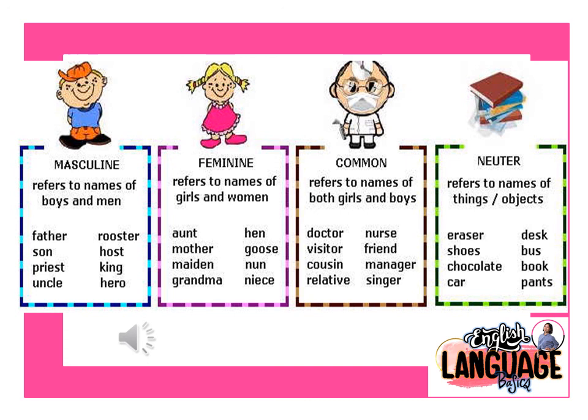For the common, we have doctor, visitor, cousin, relative, nurse, friend, manager, and singer. Lastly, for the neuter, we have eraser, shoes, chocolate, car, desk, bus, book, and pants.